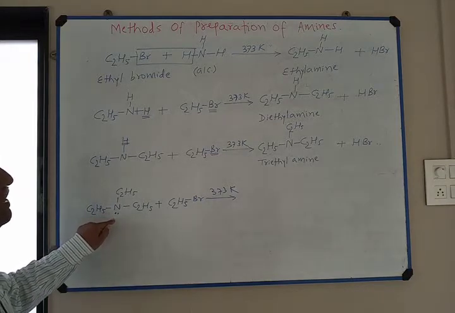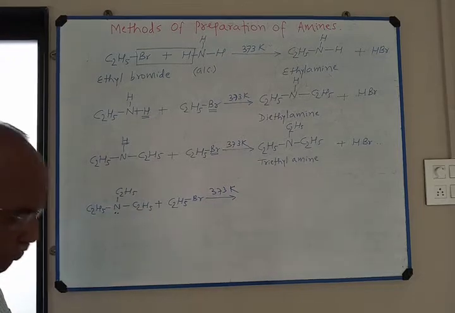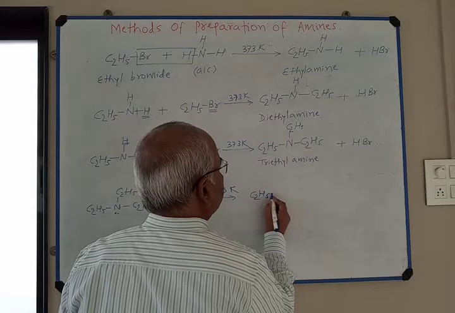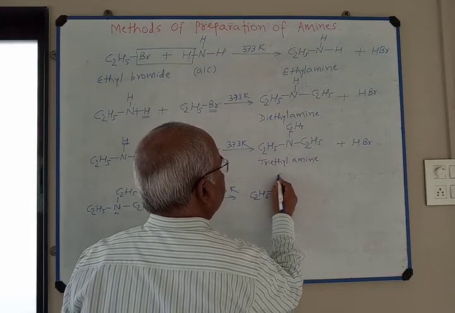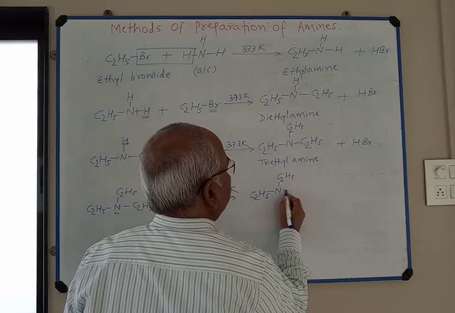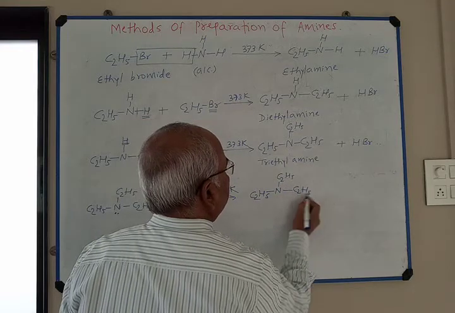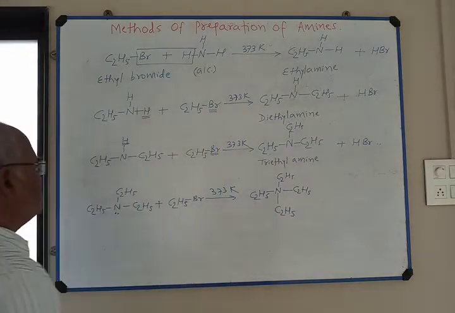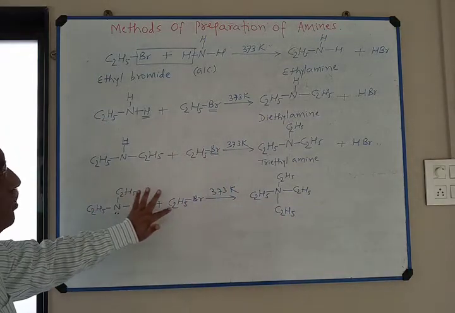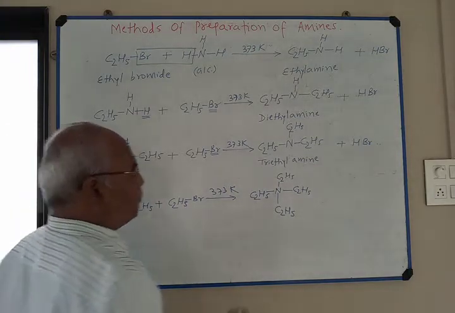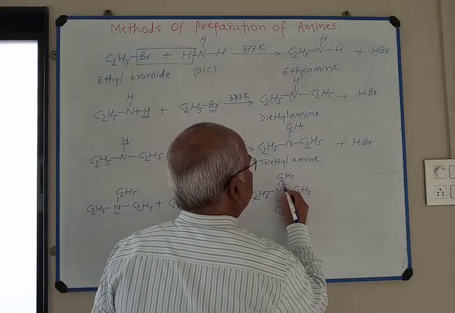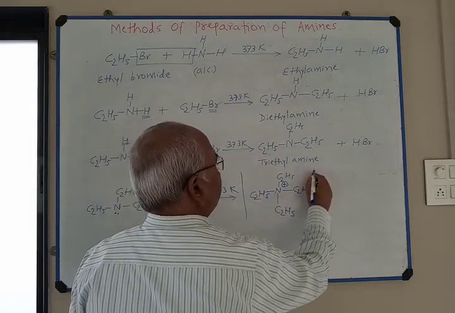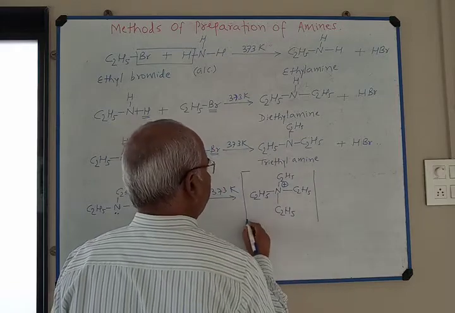Nitrogen shares its lone pair of electrons with this ethyl group, and the product formed is N with four C2H5 groups. Nitrogen shares its electrons with this ethyl group, therefore nitrogen acquires positive charge. I write this product in square brackets.